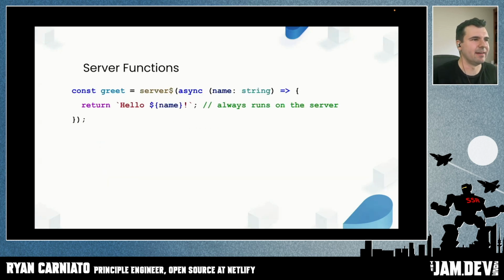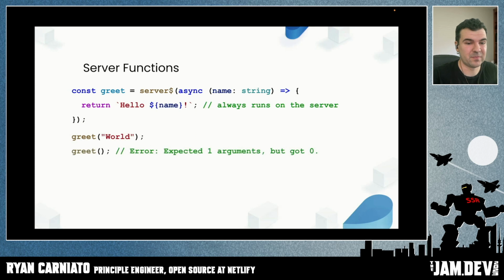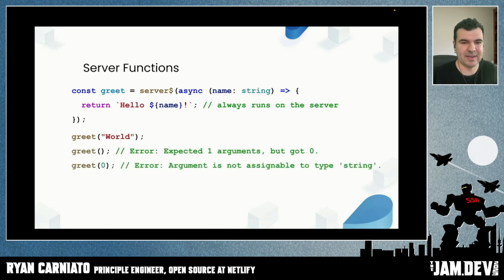Well, we had an idea. What if any function could be run on the server? We immediately saw that this meant we could preserve types across the boundary, and this is really quite nice. All we'd have to do is wrap it in the server function. And this way we could tell the library that, hey, the code inside this function always runs on the server. And if you still want a URL, well, it's still available as a property on that function.